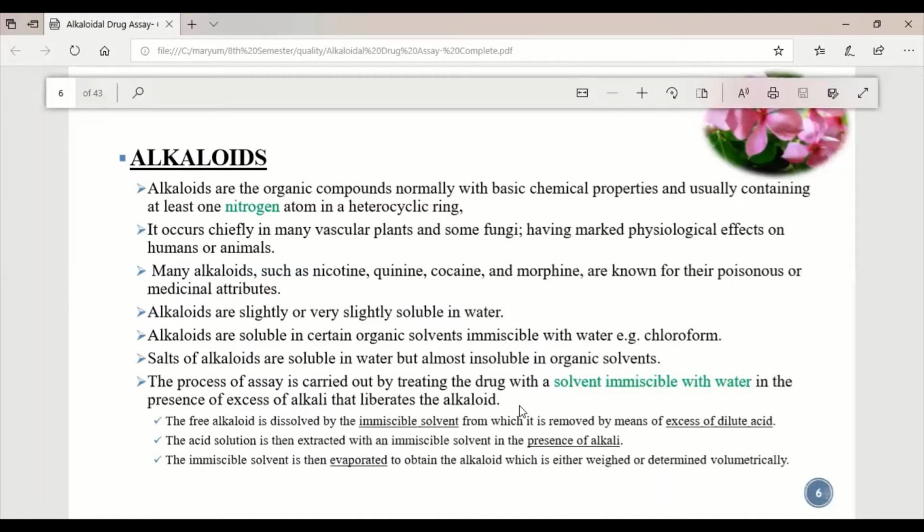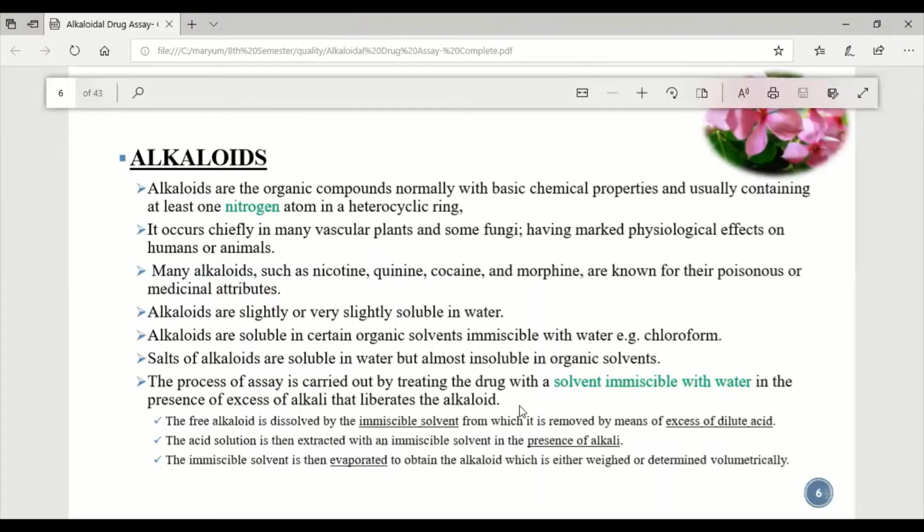Free alkaloids are dissolved by an immiscible solvent, from which they are removed by means of excess diluted acid. We can free alkaloids with an immiscible solvent, and you can add diluted acid, which increases this activity. Then the acid solution is extracted with a miscible solvent in the presence of alkali.